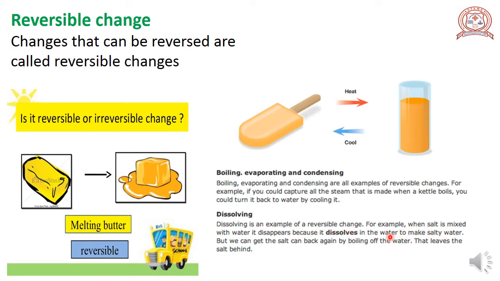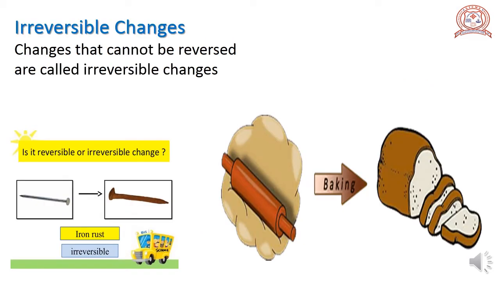Dissolving is an example of a reversible change. For example, when salt is mixed with water, it disappears because it dissolves in the water to make salty water. But we can get the salt back again by boiling the water. That leaves the salt behind. So, changes that can be reversed are called reversible changes.